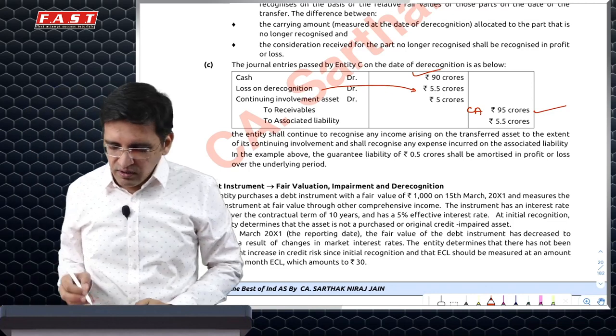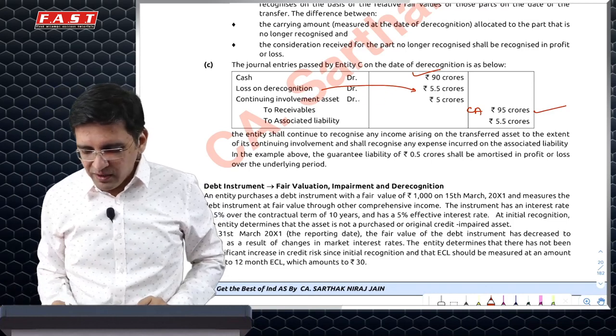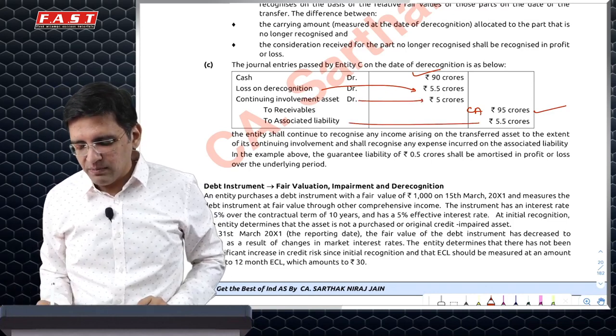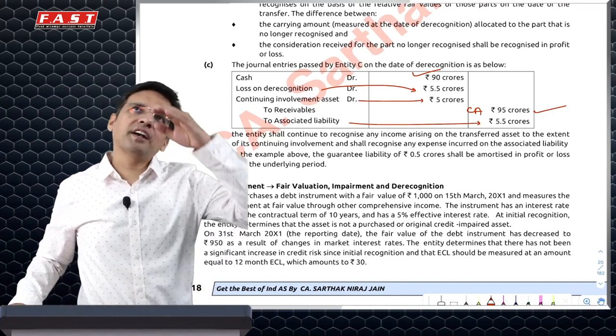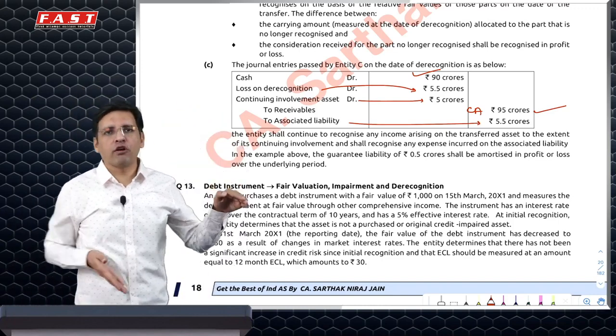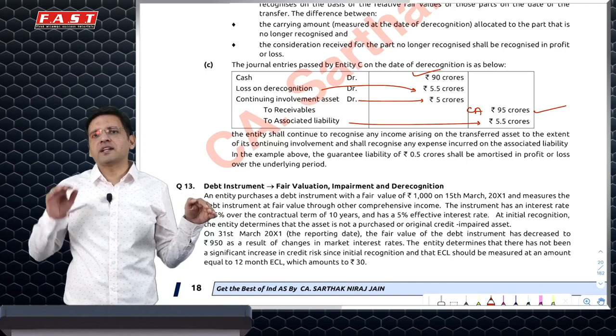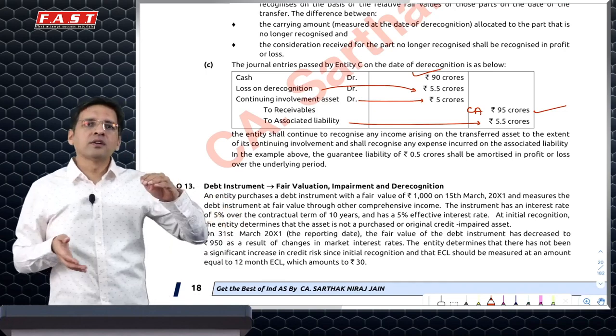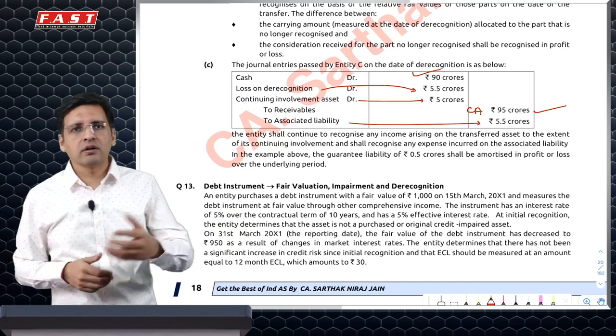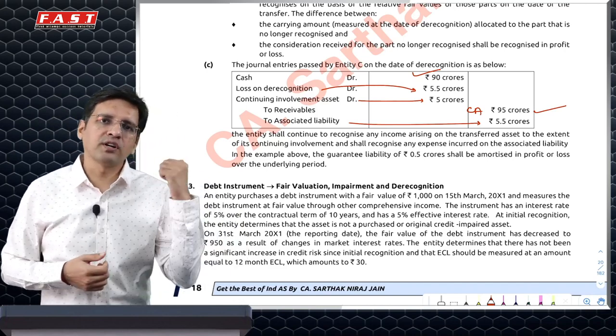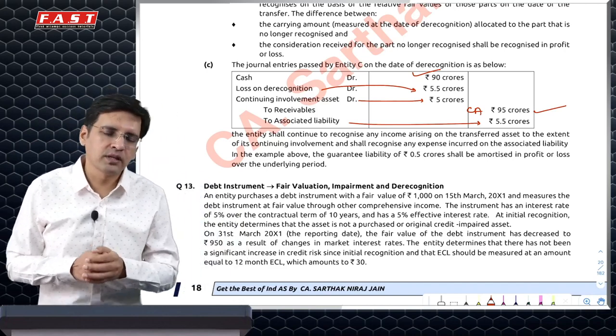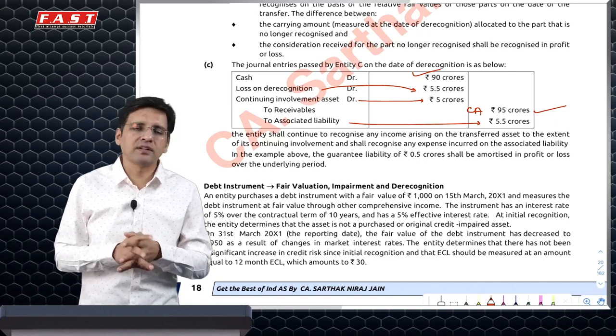So what it says is you will have to do a contra entry wherein you debit asset by 5 crore and you create a liability by 5 crore. It's a contra entry, so ideally it will get knocked off. However, the standard does not say that in the balance sheet it has to be knocked off. So you'll have to possibly show it separately or knock it off with a disclosure because the offsetting principles of Ind AS 1 apply. But there's no specific guidance here in 32 or 109.